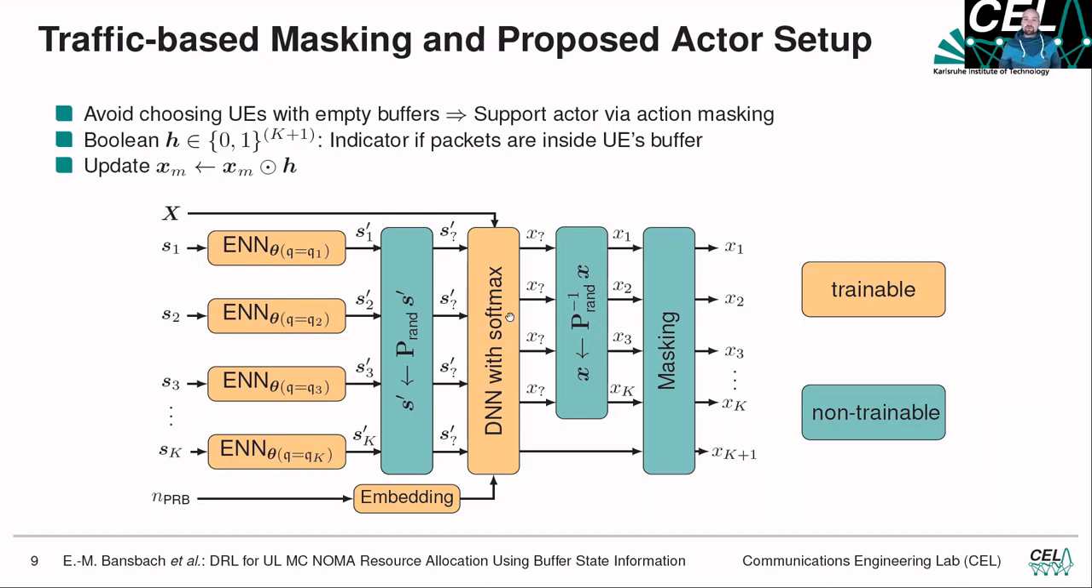After the deep neural network makes some decision and outputs the probabilities for taking certain actions, we reshuffle this probability vector. So now we have the correct order of the different probabilities to choose the certain actions. Then we apply the Boolean masking, which we introduced before, to support the actor. In orange, all parts are trainable and all parts in green are non-trainable.